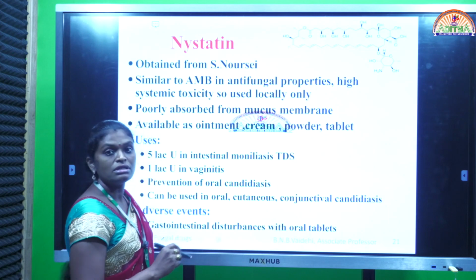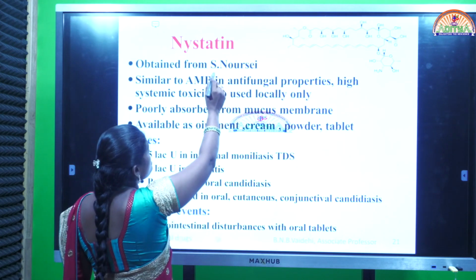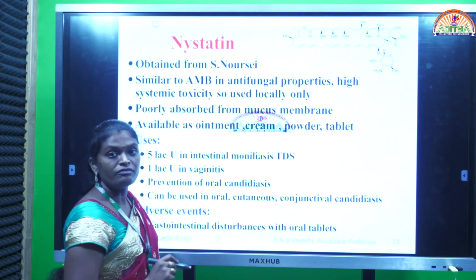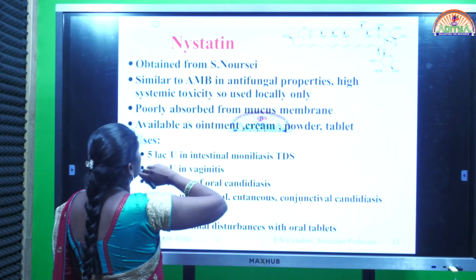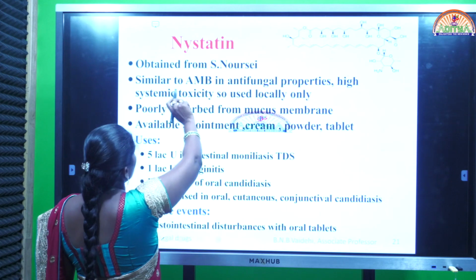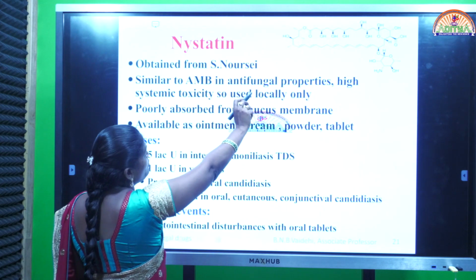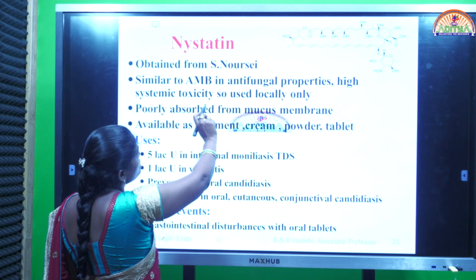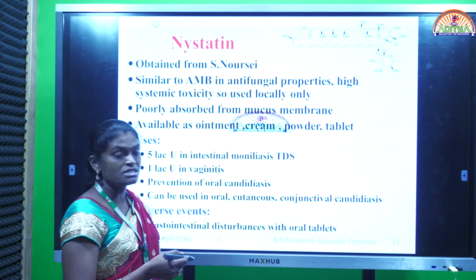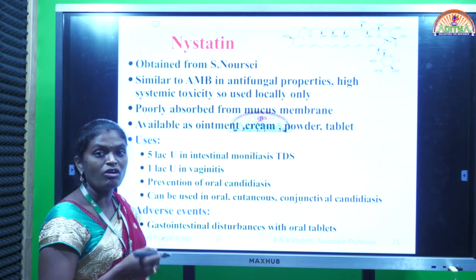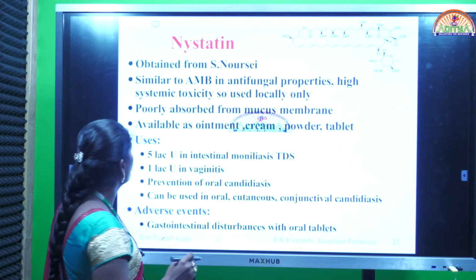Coming to the source, nystatin is obtained from an organism called Streptomyces noursei. Amphotericin is obtained from Streptomyces nodosus. This is noursei. Similar to amphotericin B in antifungal properties. High systemic toxicity, so used locally. This drug also exhibits systemic adverse effects, so this drug can be used locally. It means for local infections we can use this drug.